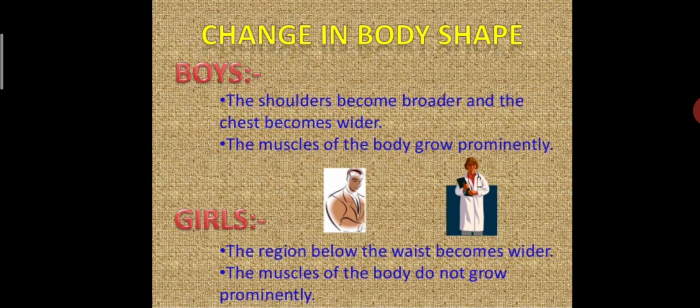Okay. Now our second change; first of all our change is increase in height. Now our second change is change in body shape. What are the changes in boys? Let's see. The shoulders become broader and the chest becomes wider at this age. The muscles of the body grow prominently. And what happens in the girls at this age? The region below the waist becomes wider and the muscles of the body do not grow prominently. Understand? So these are the changes that happen in boys and girls at the stage of puberty.